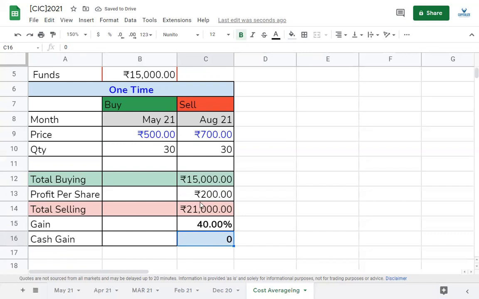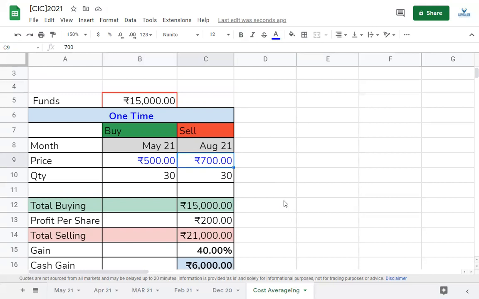And net cash gain. You bought worth 15,000 rupees and you sold worth 21,000 rupees. So total cash gain from this transaction would be 21,000 minus 15,000, that is 6,000 rupees. So this is your standard one-time buying method, where you bought a stock at 500 rupees and the target was 700, which got hit in August. This is a very normal way of doing things and nothing wrong in this.